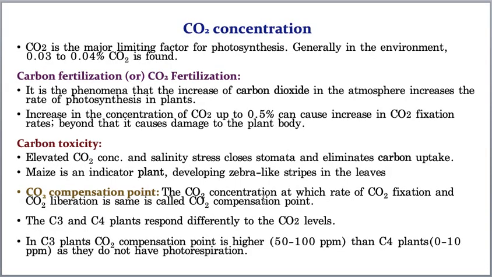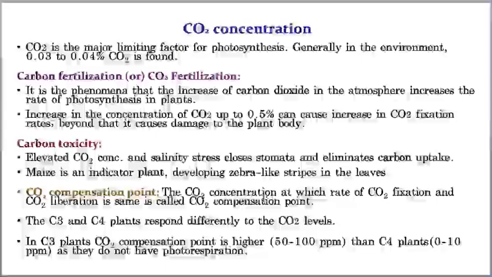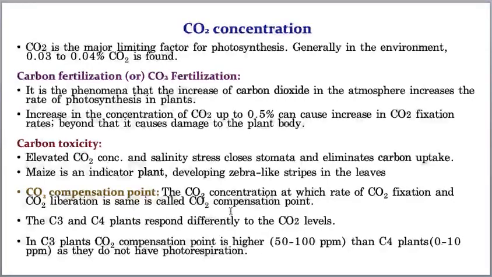Then this maize plant is considered a bioindicator of carbon concentration. Hope you understood. And the carbon dioxide compensation point means the CO2 concentration at which the CO2 liberation becomes equal to the oxygen consumption of respiration. If they both become equal, then that is called the carbon dioxide compensation point.